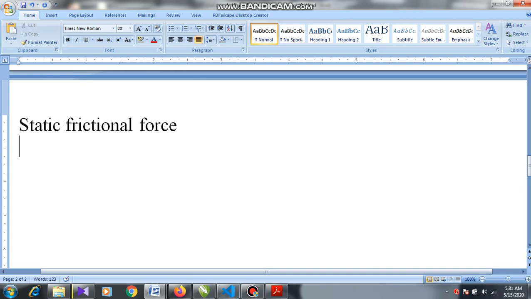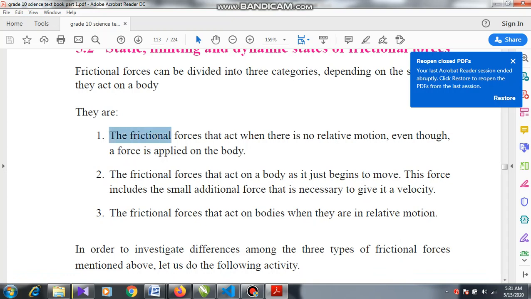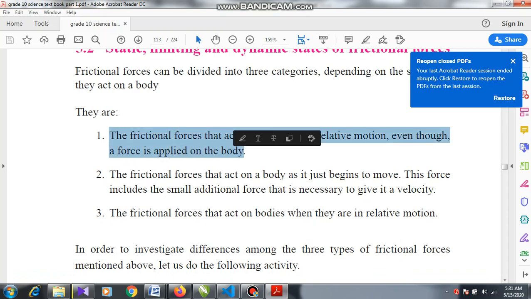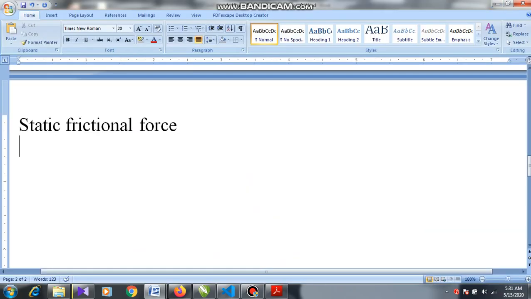So what is static frictional force? What is the definition given to us in the book? You are told the frictional forces that act when there is no relative motion, even though a force is applied on the body. The body is not moving. You are applying a force, but the body is not moving. Then you can decide what kind of frictional force is working here. Static frictional force is working here.